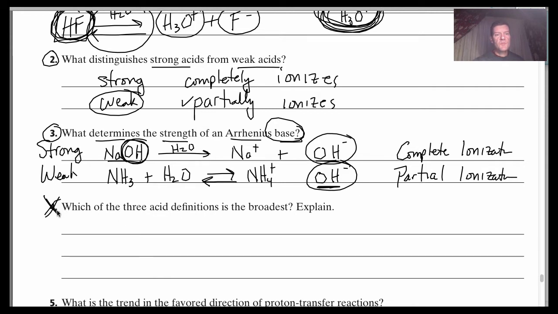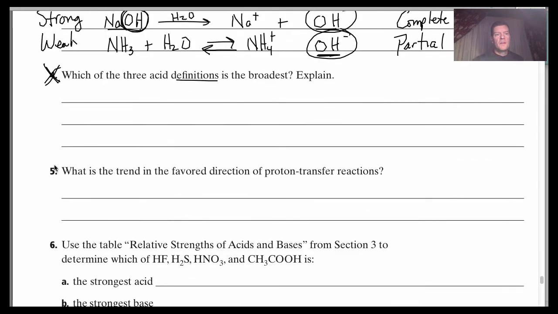You don't have to answer number 4. We really just focused on the Arrhenius definition for a base, so you don't have to worry about the other definitions at this time. Number 5, what is the trend in the favored direction of proton transfer reactions?